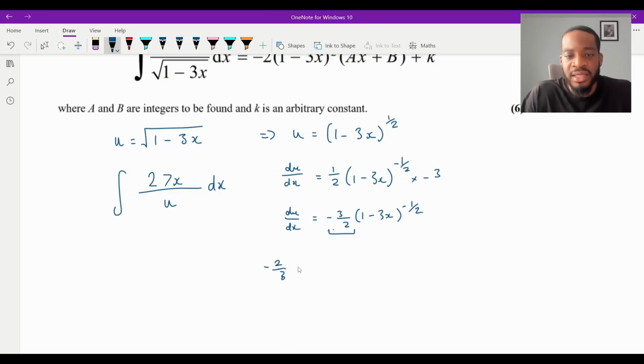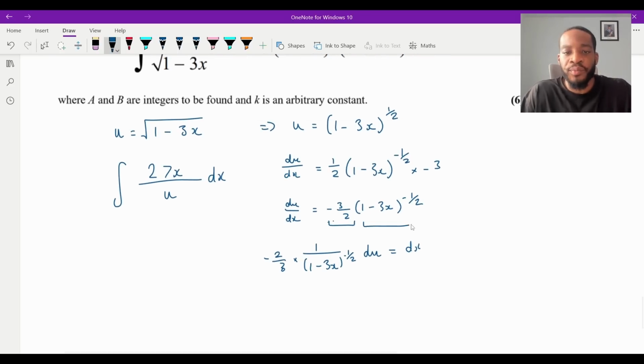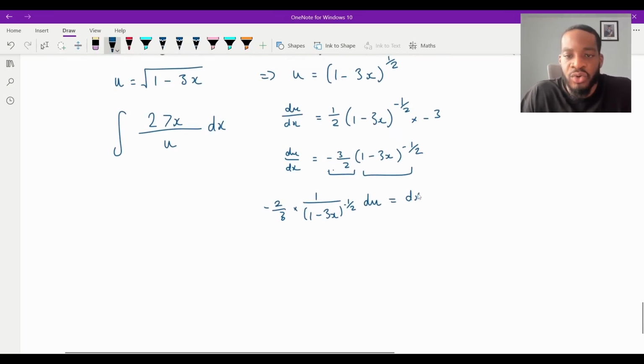I'm going to divide by this, so it's going to be times by 1 over (1 minus 3x) to the -1/2, like that. And then I've got the du there, and then I'm timesing up by the dx, right? So I've just divided these two like that, and then I've times up the dx to get the dx on its own.